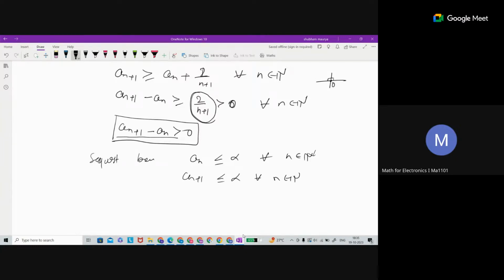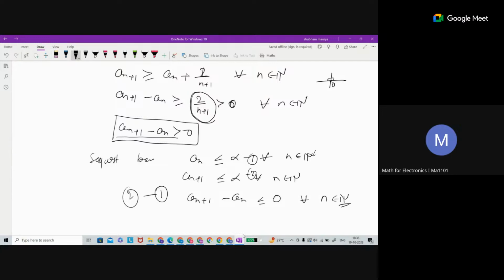Now we have two equations, equation 1 and 2. So what are we getting? I subtract equation 2 from equation 1, which gives us this one. And we are getting this is less than or equal to 0. And this is true for all n.